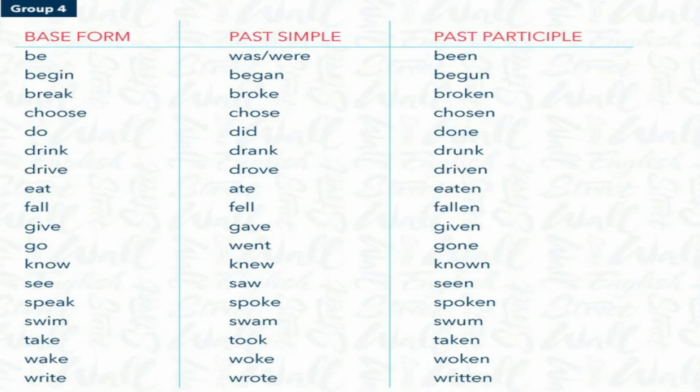Let's move on to group 4 and see how they are. Base form, past simple, past participle. And here, just see. Base form, be. Past simple form, was or were.